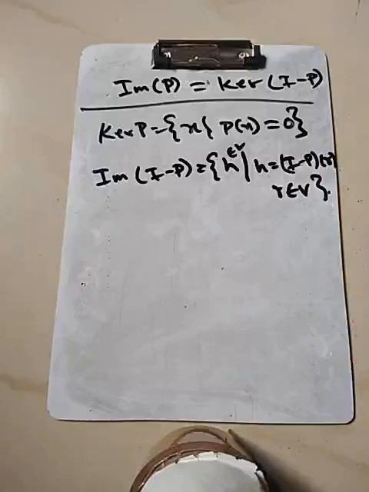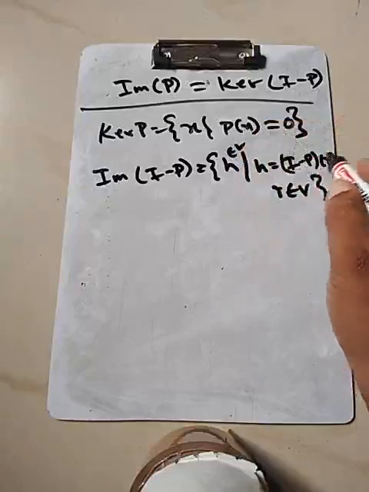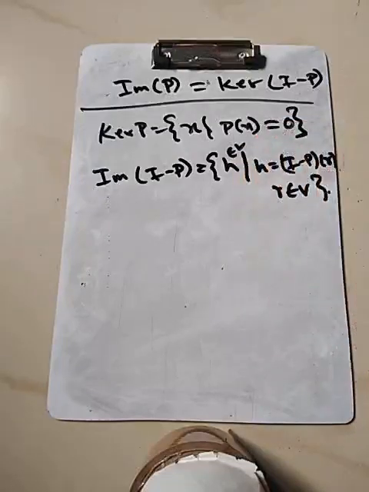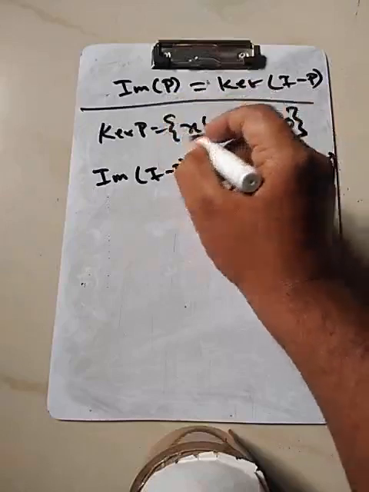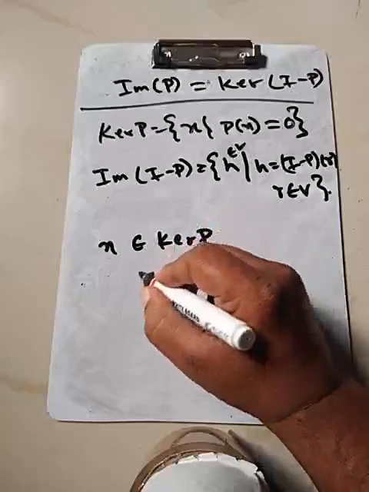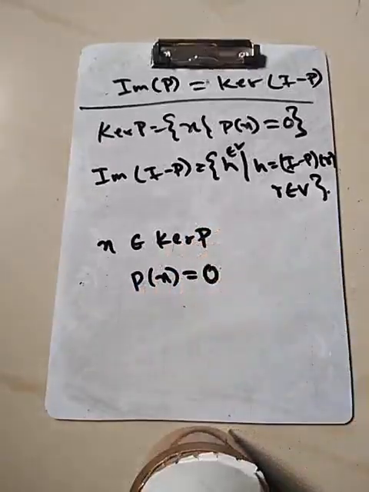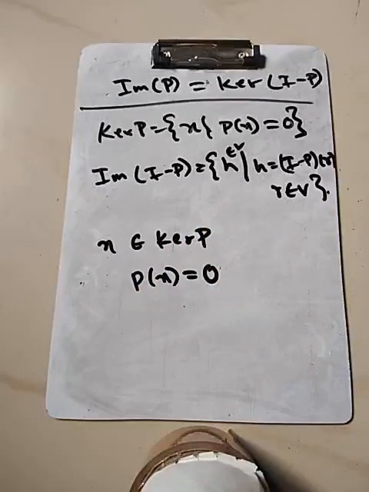The point is that this is the definition of the image of I minus P. A typical element over here, P of x is 0, we want to show that it is in the image. Okay. So what do we get? Take a typical element over here. So x belongs to the kernel of P. So P of x is what? P of x is 0. So we have to show that that element is in fact here also.